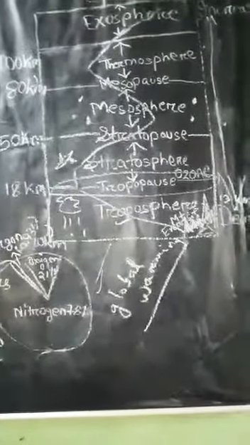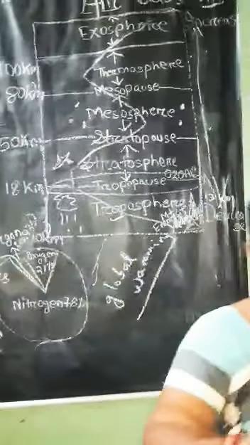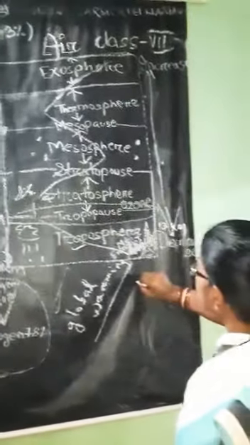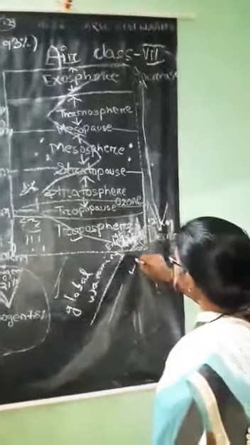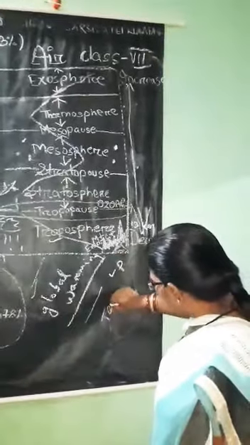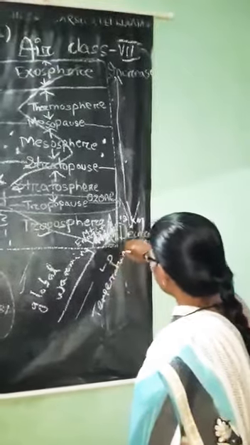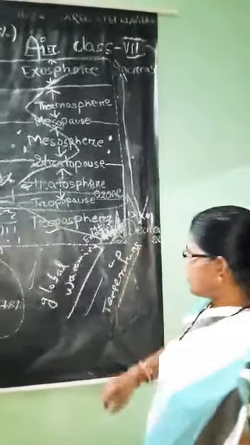There is an inverse or indirect relationship between temperature and pressure. When temperature is high, pressure is low. When pressure is low, temperature is high. What is temperature? Temperature is the hotness or coldness of air.